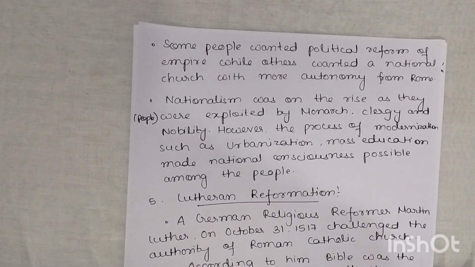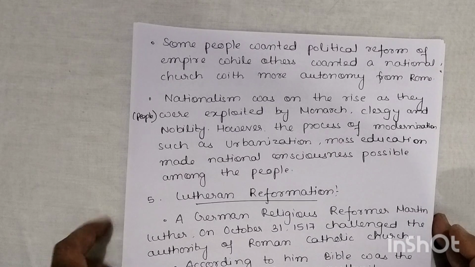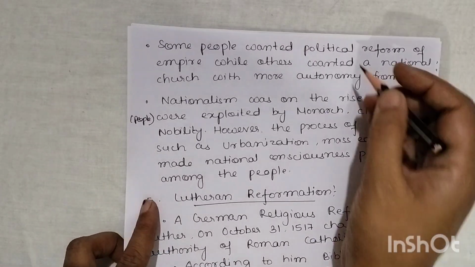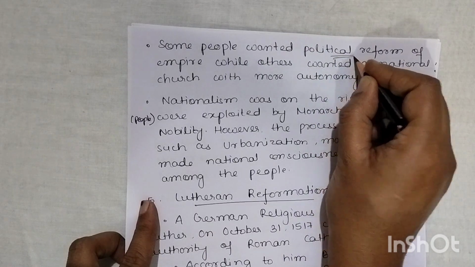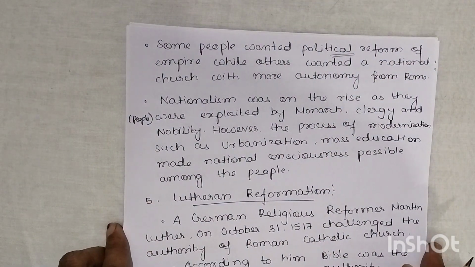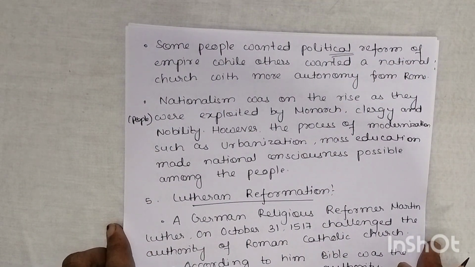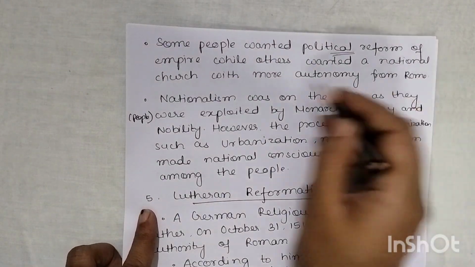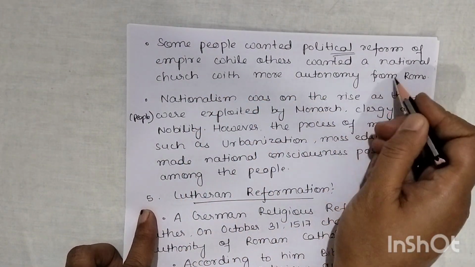Not only this, some people wanted political reform of the empire. So some people wanted political reformation to be there. Now what is political reform? That is to put an end to political corruption. Okay. So some group of people wanted political corruption to be put to an end, while others wanted a national church with more autonomy from Rome.